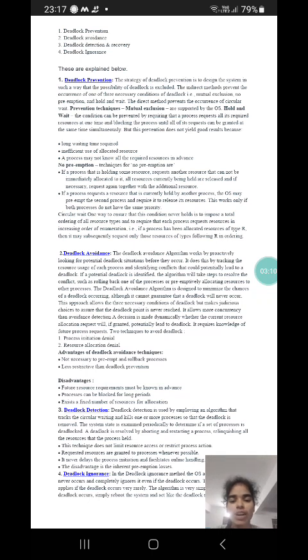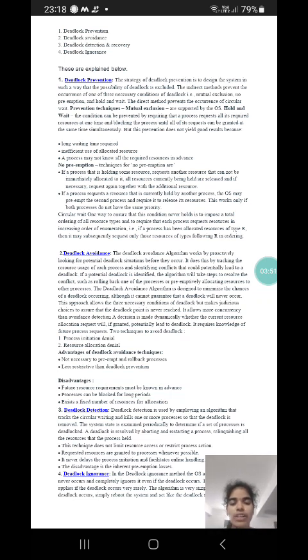It allows more concurrency than prevention. A decision is made dynamically whether the current resource allocation request will, if granted, potentially lead to deadlock. It requires knowledge of future process requests. 2 techniques to avoid deadlock: process initiation denial and resource allocation denial. Advantages of the deadlock avoidance technique: not necessary to preempt and roll back processes, and less restrictive than deadlock prevention. Disadvantages: future resource requirements must be known in advance. Processes can be blocked for long periods. There is also a fixed number of resources for allocation.